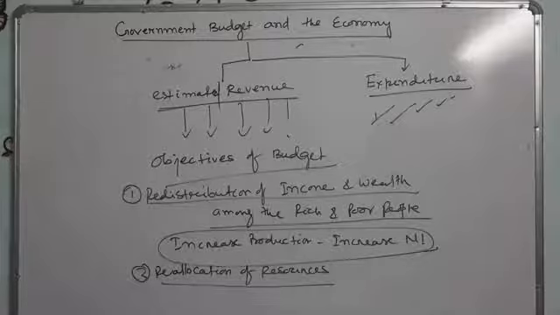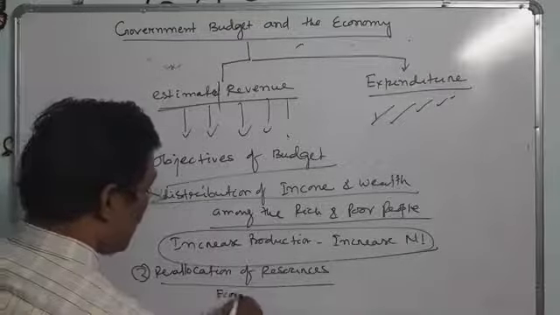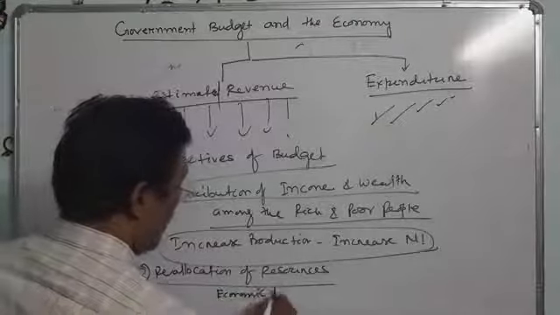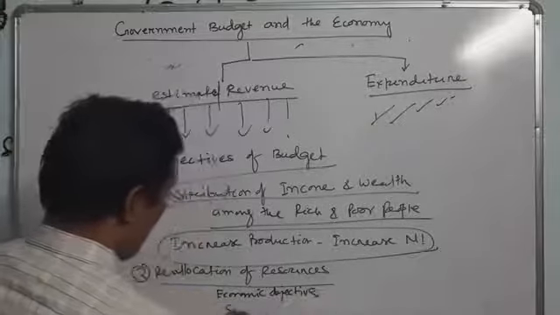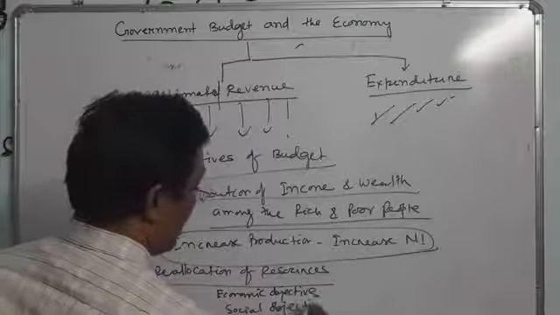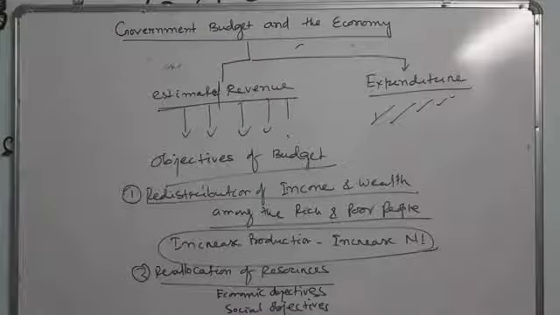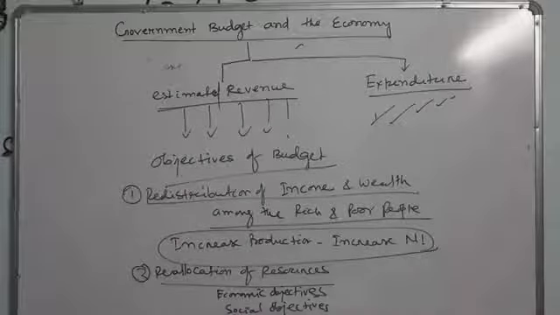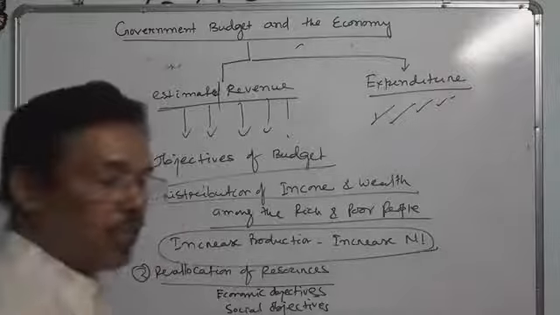There are two types of main objectives: economic objectives and social objectives. Both are complementary. We cannot leave out either one.